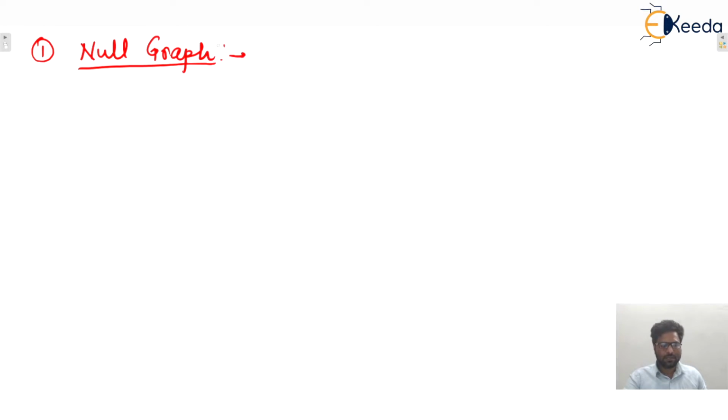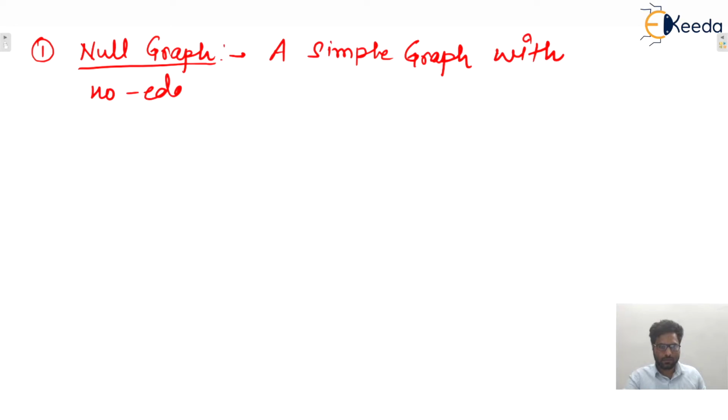So you can write down what is null graph. We can say that a simple graph with no edge, isn't it? So a simple graph with no edges is known as what? Null graph. That is, a simple graph in which the cardinality of the edge set is equal to 0. So let us consider one example.